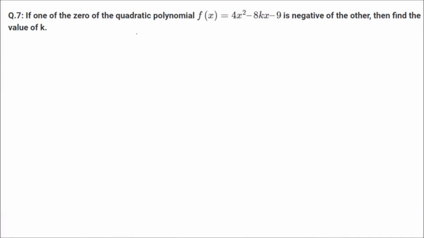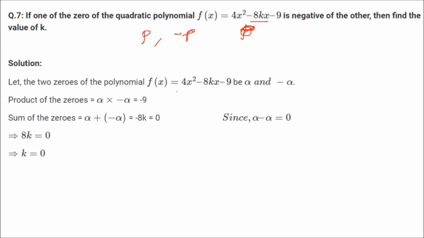If one of the zeros of the quadratic polynomial, this one, is negative of the other, that is, if one is x, or say one is k, no, k is also there, x is also there. Let me take you another example. Say if one is p, the other will be minus p. That's the question. So if one of the zeros of this is negative of the other, then find the value of k. So now here, one you can take as alpha, because we were taking already alpha and beta. So if one is alpha, the other will be not beta but minus alpha. So alpha and minus alpha.